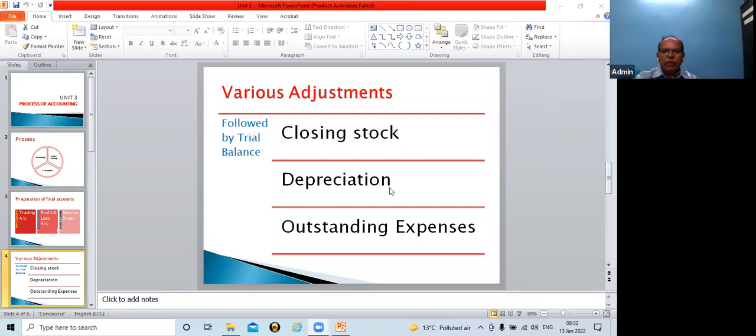So the second effect: deduct depreciation cost from the value of asset. This will be the second effect. So two adjustments we have discussed, closing stock and depreciation. Any doubt for these two adjustments?